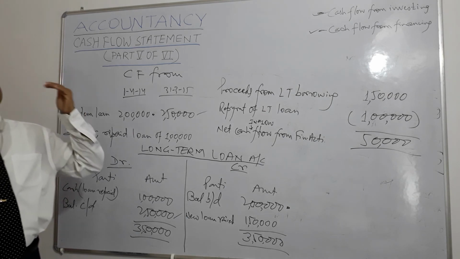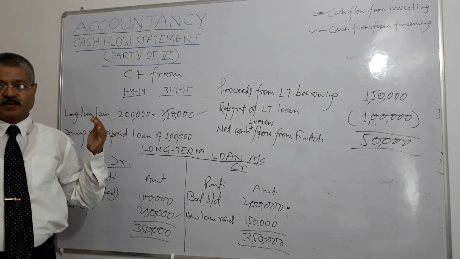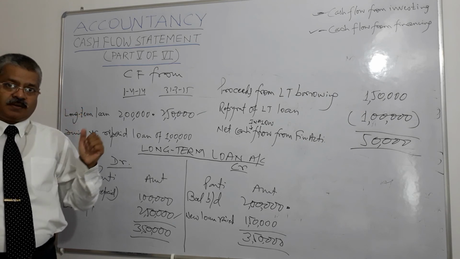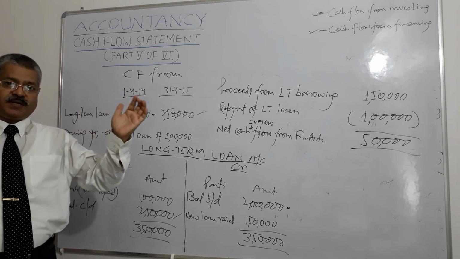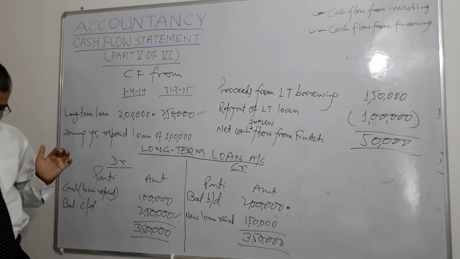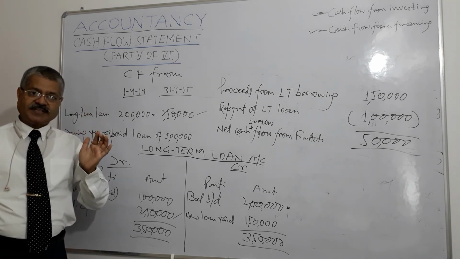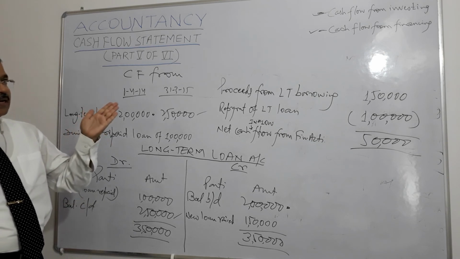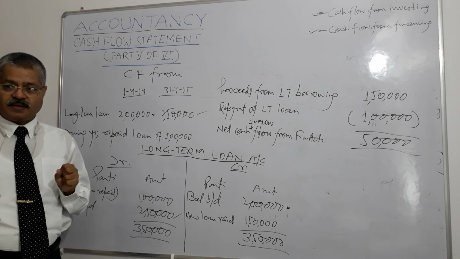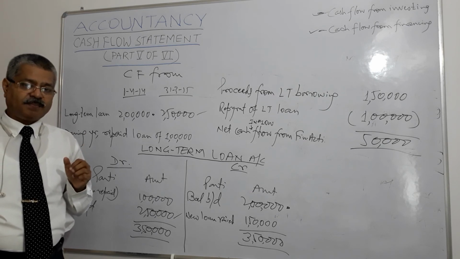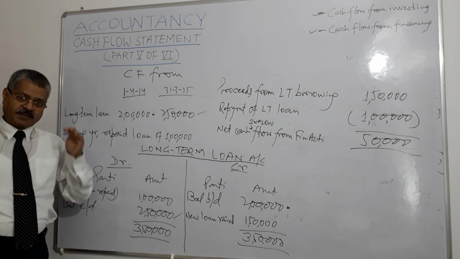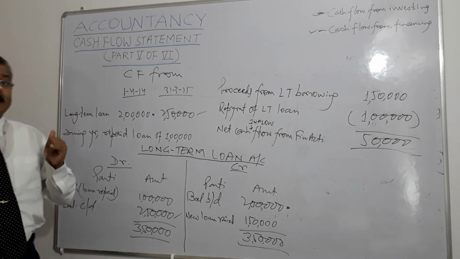And what do we get on the credit side? Cash proceeds from the sale of machine. Machinery was of 25,000, accumulated depreciation 15,000 and it was sold for 13,000. So on the credit side, machinery account, cash proceeds from sale of machine is 13,000, right? And what was the accumulated depreciation? 15,000, right? 13 and 15, 28.